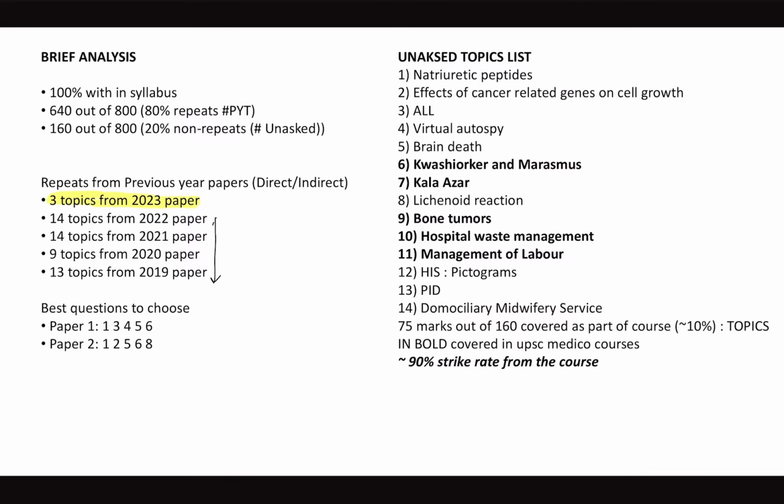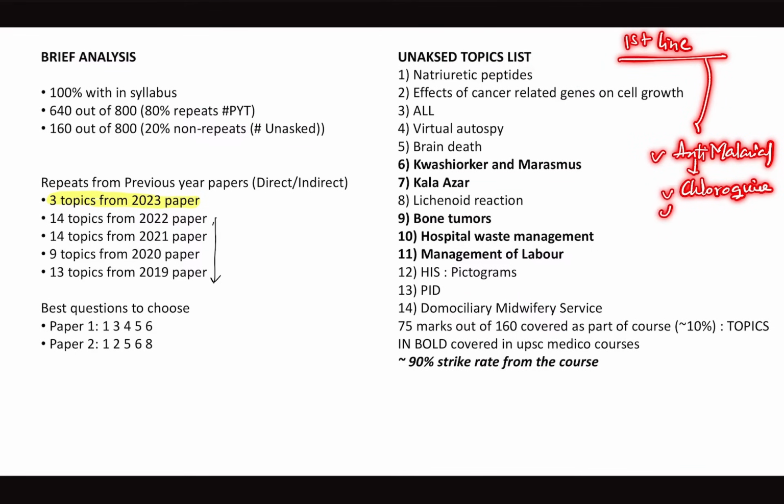So this time pharmacology was a little offbeat, in the sense that we always prepare the first line drug. For example, let's take an anti-malarial. When I say anti-malarial in India, the first thing that comes into my mind is chloroquine. Or in falciparum resistant species, we go for ACT therapy, that is artesunate combination therapy. And in the last 20 years, they have been asking alternate questions from chloroquine and ACT.